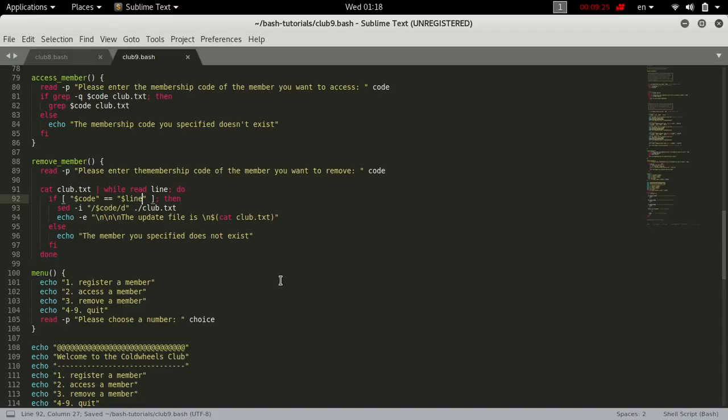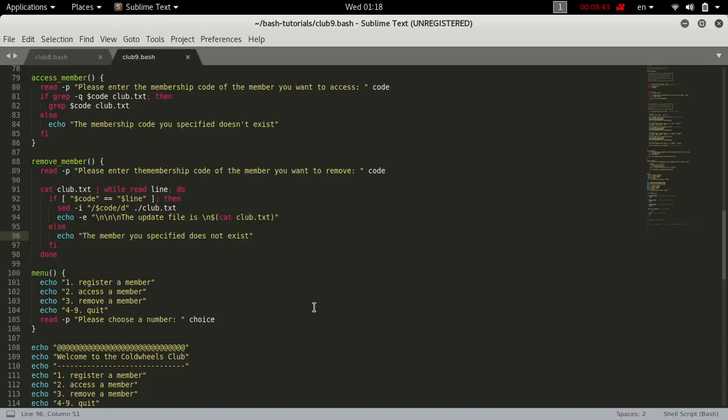So that's everything. In while read line, if the code is equal to the line, then we remove it. Else, we say the member you specified doesn't exist. But this actually doesn't really help in fixing the pitfall.